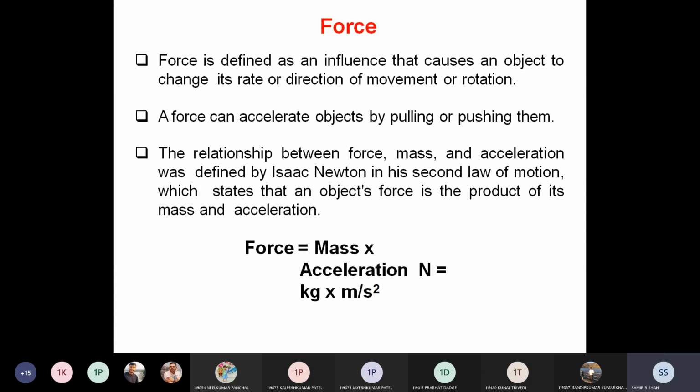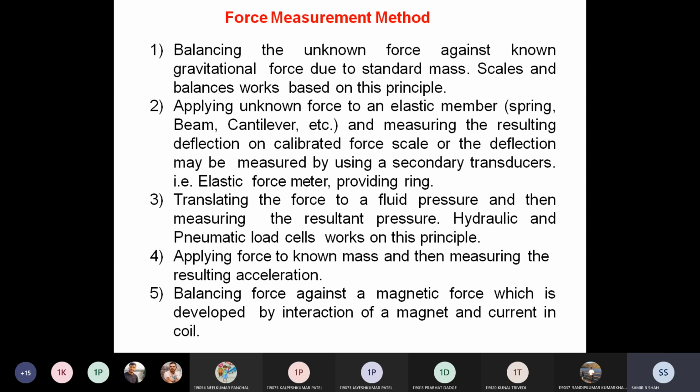There are many methods to classify the measurement of force, but from our exam point of view and as per the syllabus, force measurement can be divided into these 5 types.